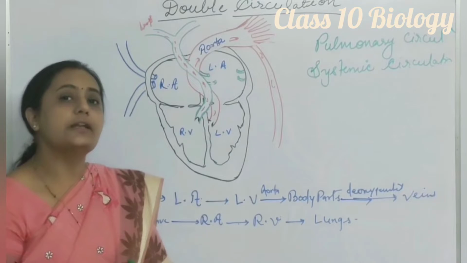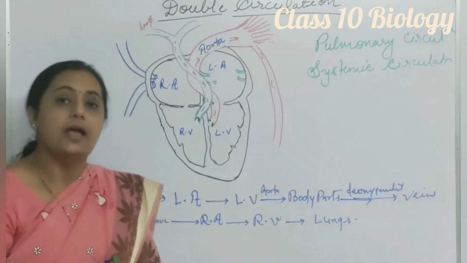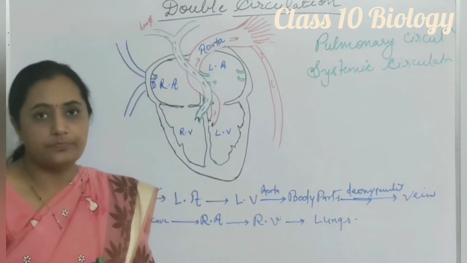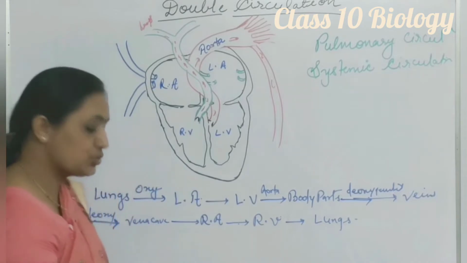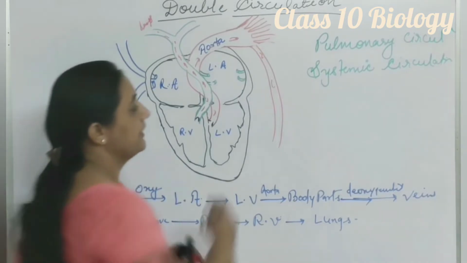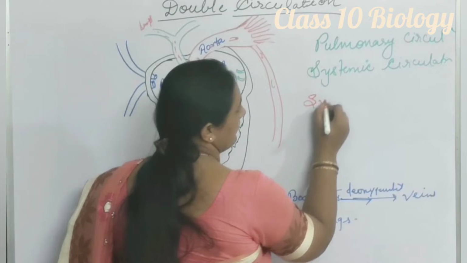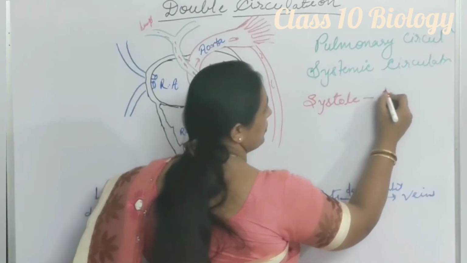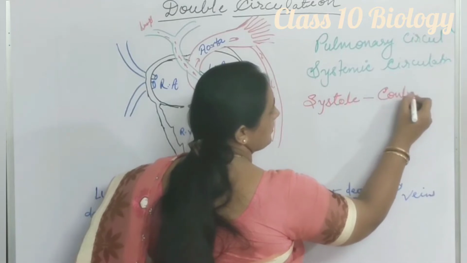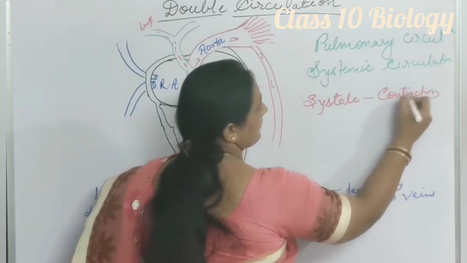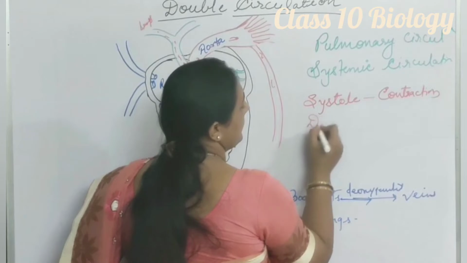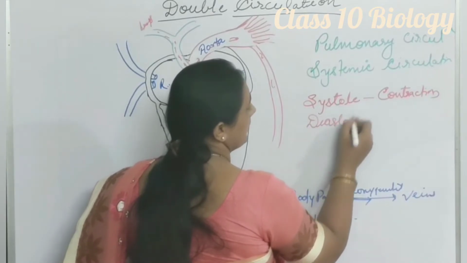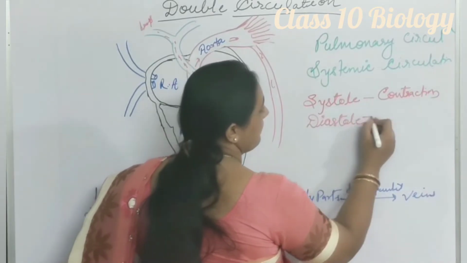This contraction and relaxation is called systole and diastole. Contraction means systole and relaxation means diastole. Systole refers to contraction and diastole refers to